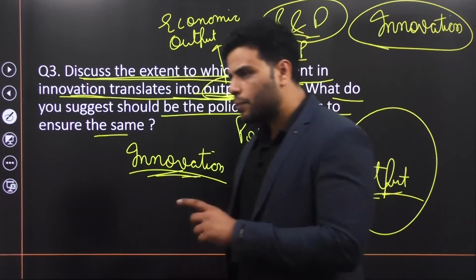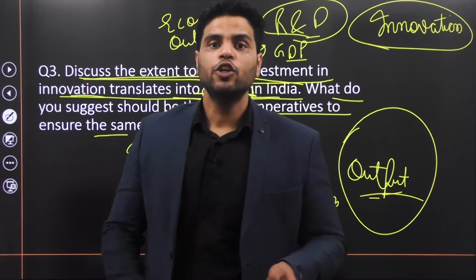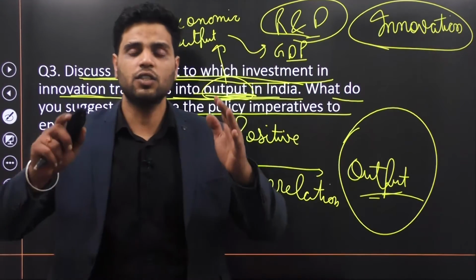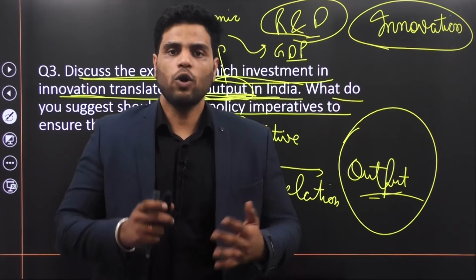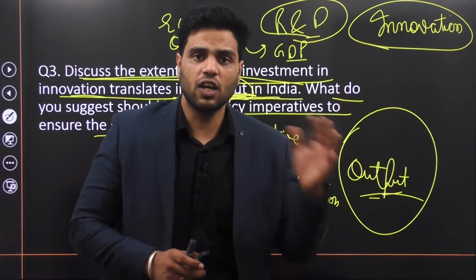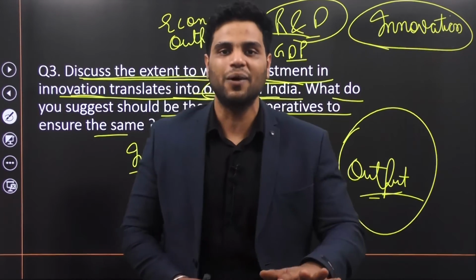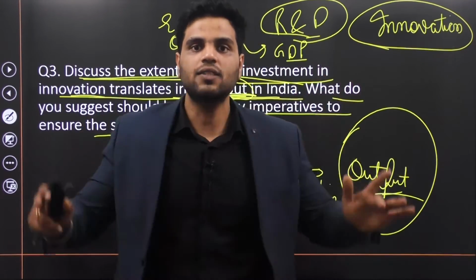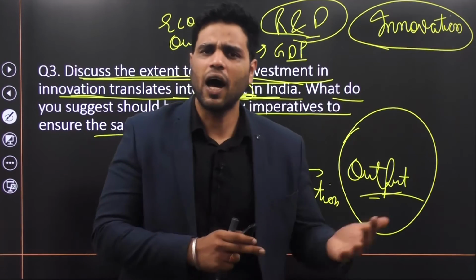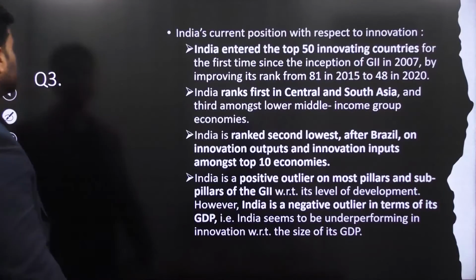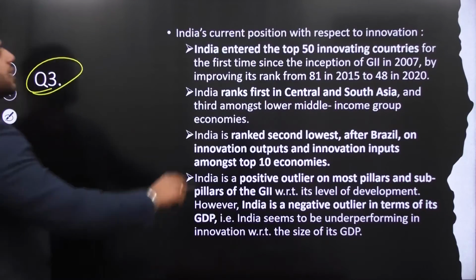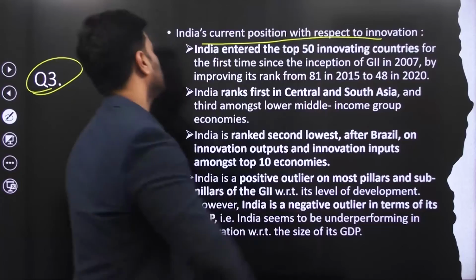Now, to establish the link between innovation and output in India, you first need to mention the scenario in India. You need to explain what the position is as far as innovation is concerned. What is the position of innovation in India? So you need to explain the current scenario. How are innovation, R&D, and technical progress doing in India? Clear? So let's take a look at this. India's current position with respect to innovation.